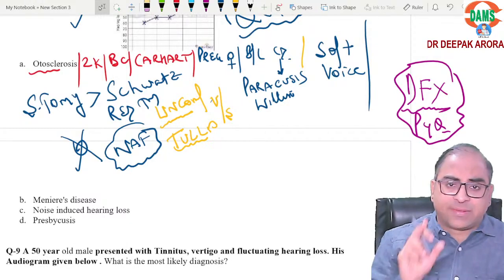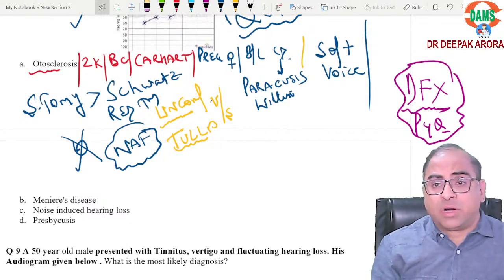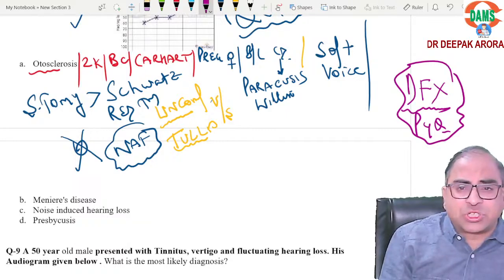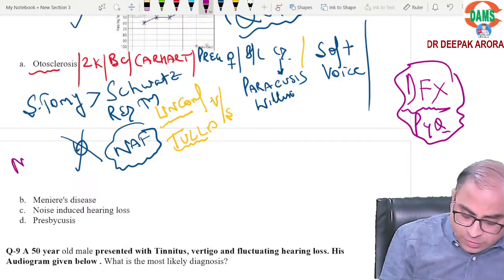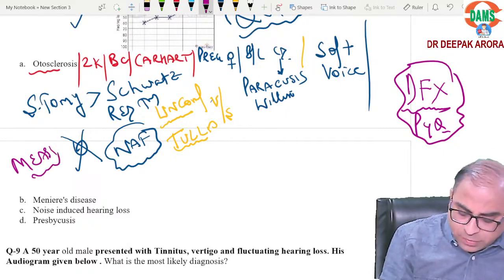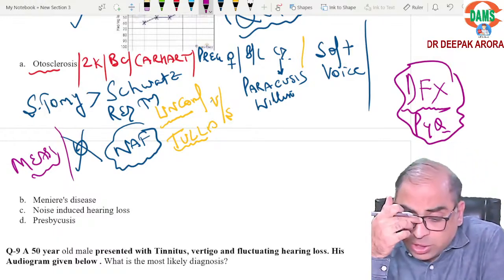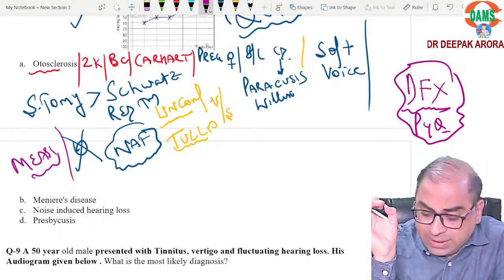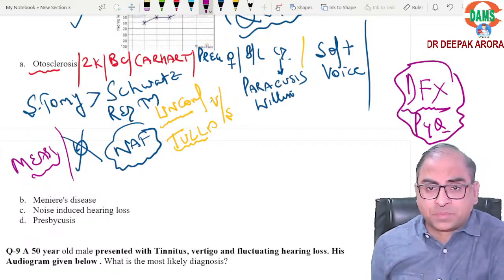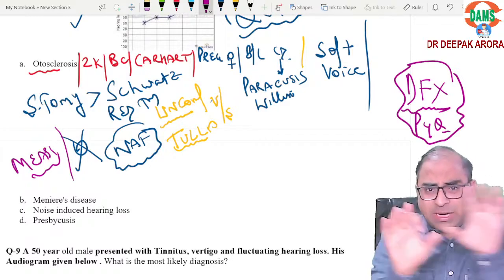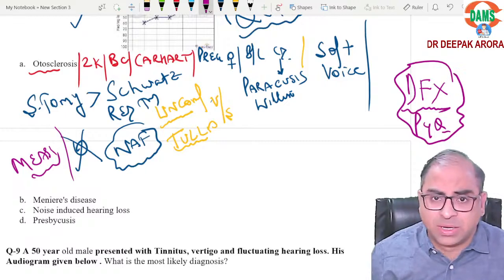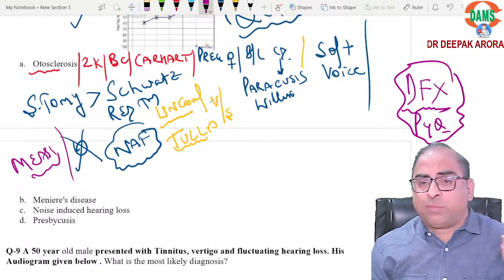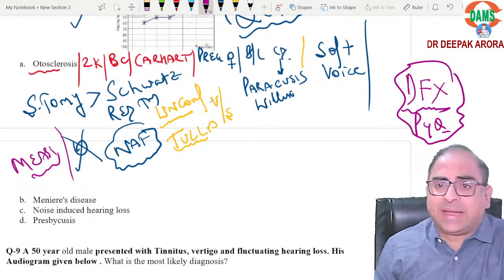Meniere's disease, second option given. What are the keywords? One more point. Which infection is associated with otosclerosis? They can ask you measles. Measles associated with otosclerosis is again a potential MCQ. Clear? Beta, you are seeing on your slide some words ahead of otosclerosis. These are the only important points which they will highlight in the MCQs.